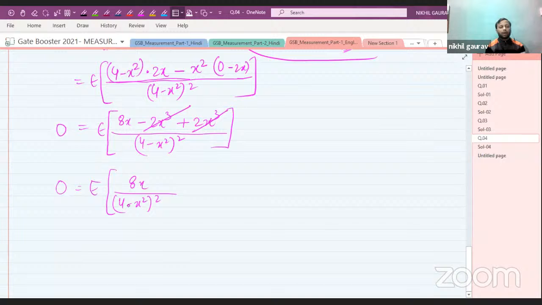Now, when you equate this to 0, you will get the root of x as 0 only. So this is known as a saddle point.